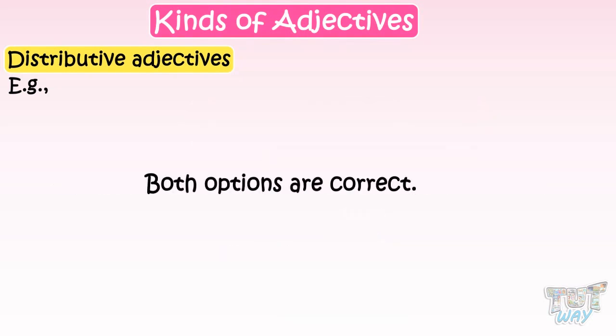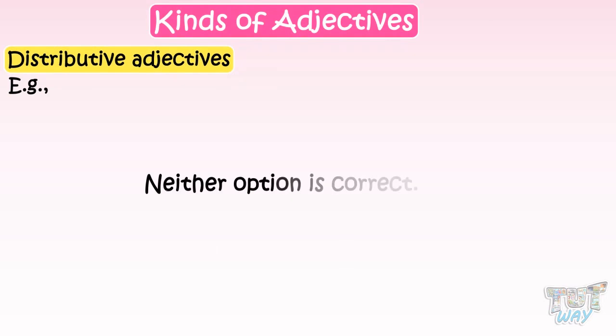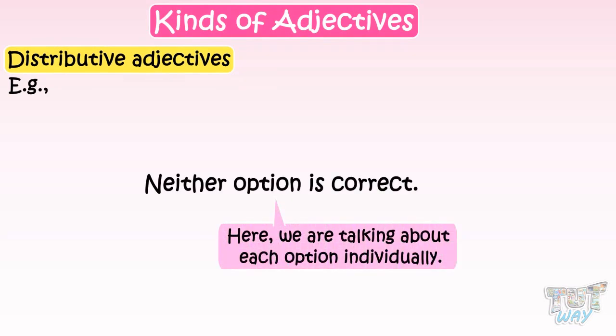Both options are correct. Here, we are talking about two options collectively. Neither option is correct. Here, we are talking about each option individually.